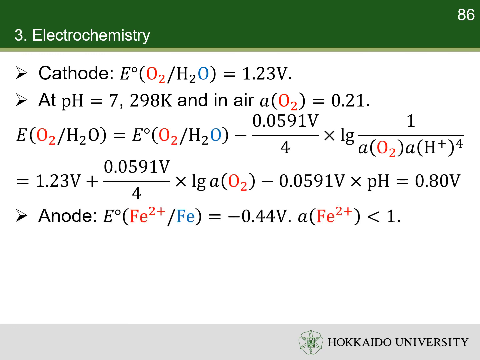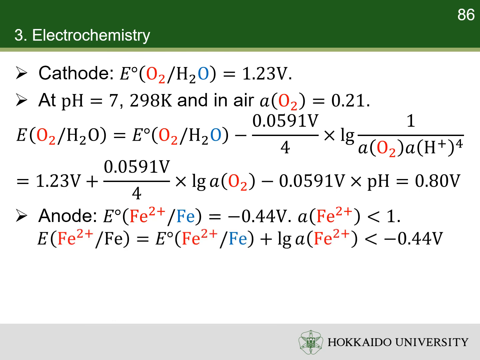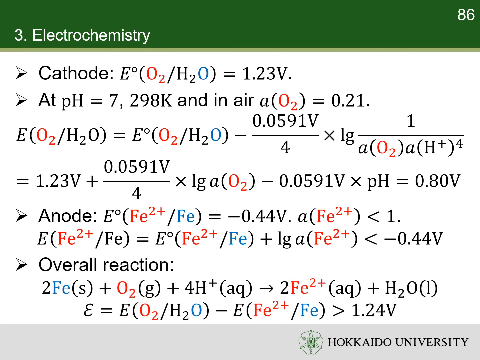The standard electrode potential of the anode is -0.44. For normal water, the activity of ferrous iron must be much lower than 1, so the electrode potential must be lower than -0.44. Thus, the electromotive force must be greater than 1.24 volt. It is a huge electromotive force, so that the corrosion of iron is very favorable.